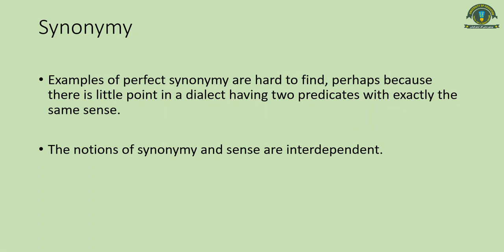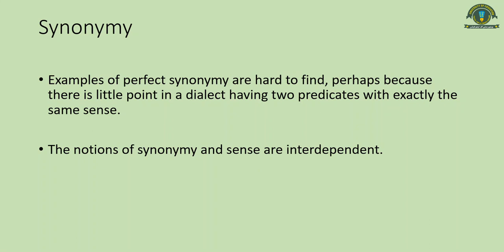So the next point here is that the notions of synonymy and sense are interdependent. You have to keep this in mind, and we will have some practice with it in the later slides, on how the notion of sense and synonymy are interdependent.